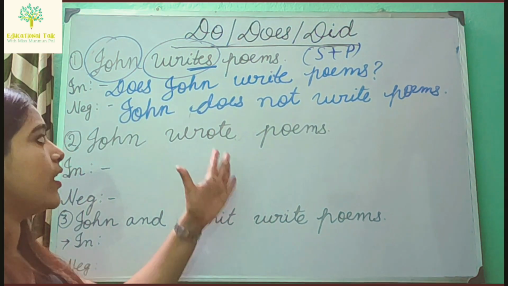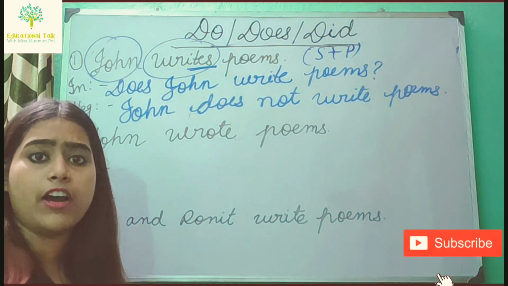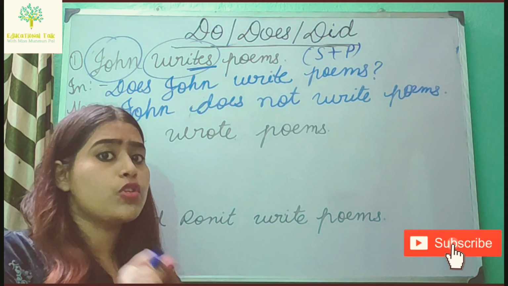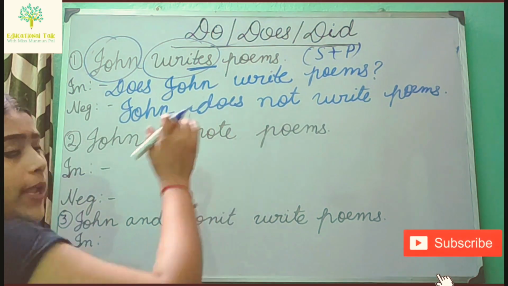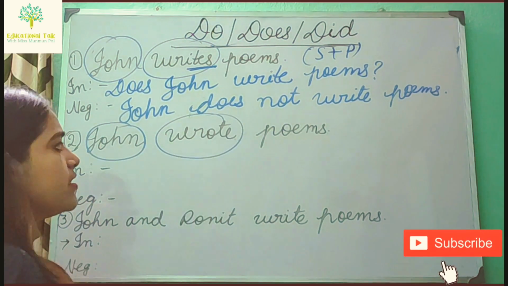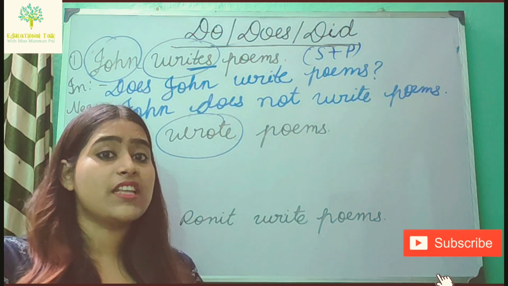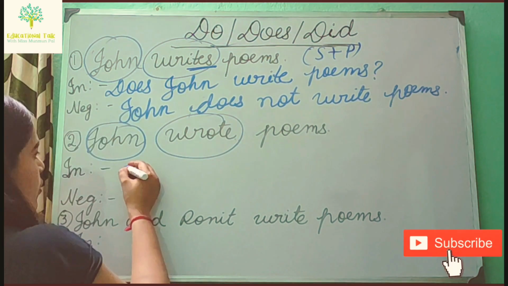Don't forget, when you are using does, don't write s. Remove s from the main verb. Now the next one: John wrote poems. Here the subject is singular and the main verb is wrote. Wrote is the past form of write. So here it will be did.